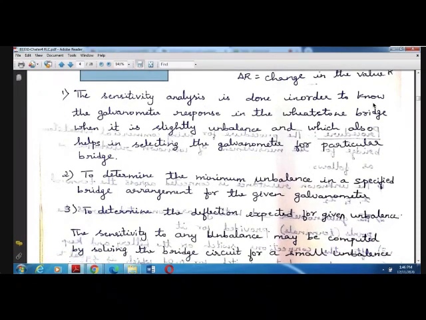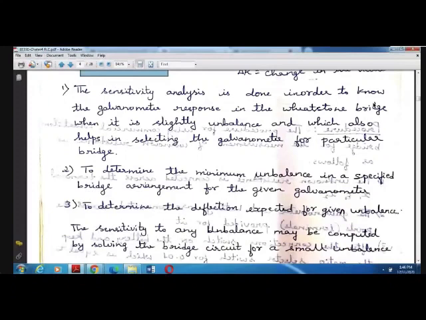Okay, so now sensitivity analysis. Why are we going to do the sensitivity analysis? We have mentioned some points here. By doing the sensitivity analysis, we can check whether the galvanometer is working properly, whether it is sensing correctly. And we can also determine a small change, whatever small change has occurred in the value, using this sensitivity analysis. And also to determine the deflection expected for a given unbalance.